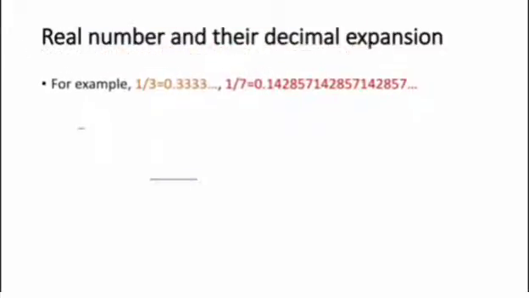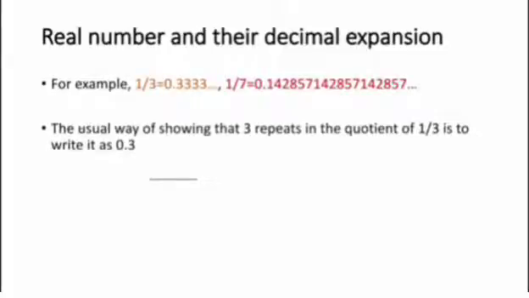For example, 1 by 3 equal to 0.3333 etc., and 1 by 7 is 0.142857, 142857, 142857 etc. The usual way of showing that 3 repeats in the quotient of 1 by 3 is to write it as 0.3 bar.